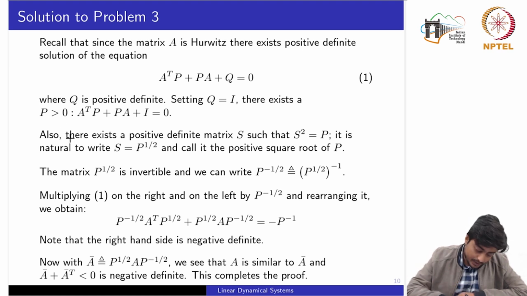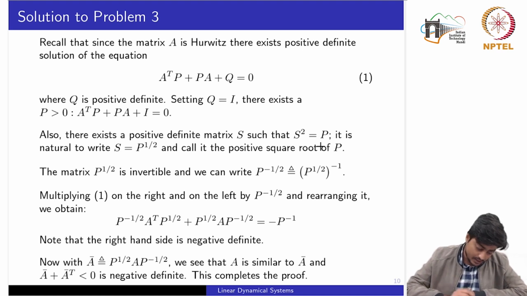Now once we have computed the P matrix, we can define another positive definite matrix, let's say S, such that S squared is equal to P. We can also write S is equal to the square root of P, and we shall call it the positive square root of the matrix P. Why the positive square root? Because whenever we take the square root of any positive number, the square root could be either on the positive side or on the negative side. But we are specifically taking the positive square root, and we call this matrix the positive square root matrix of the computed matrix P.